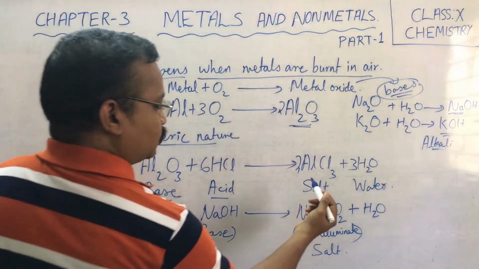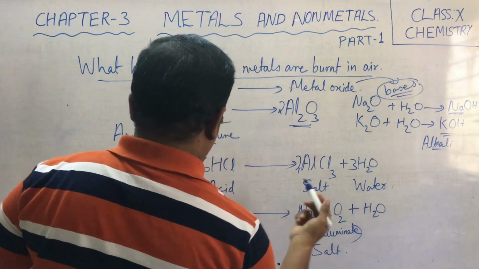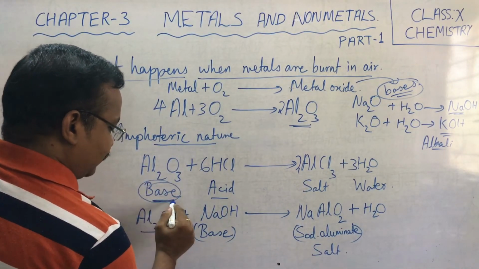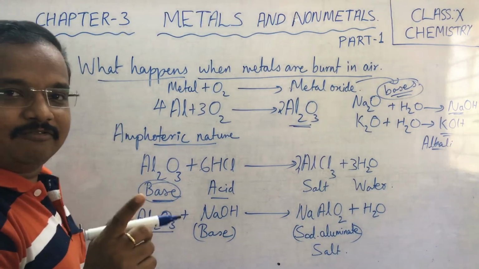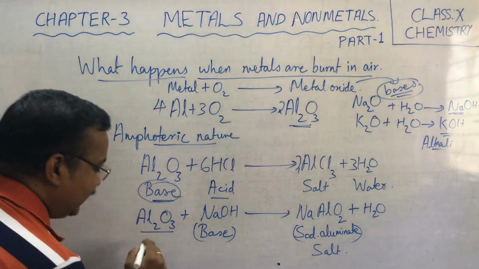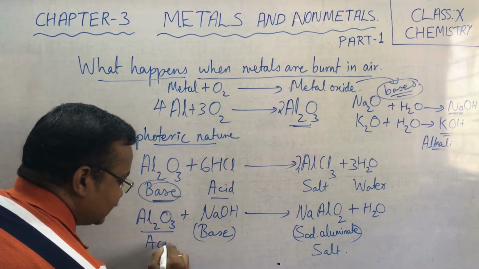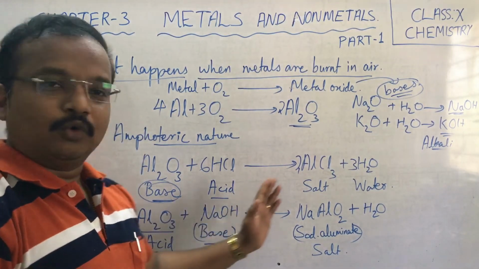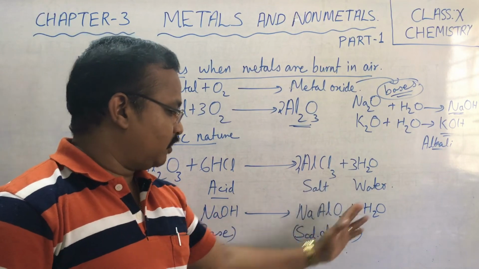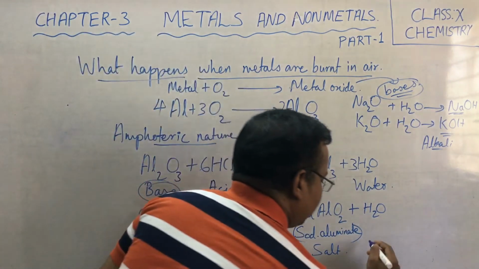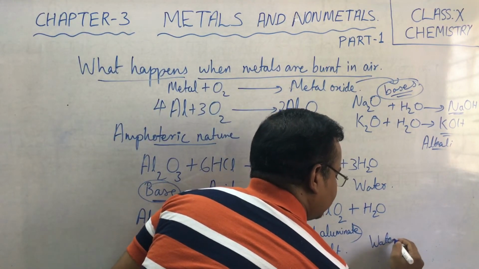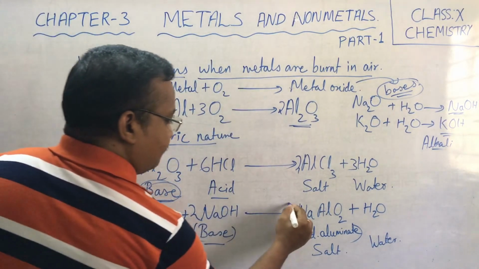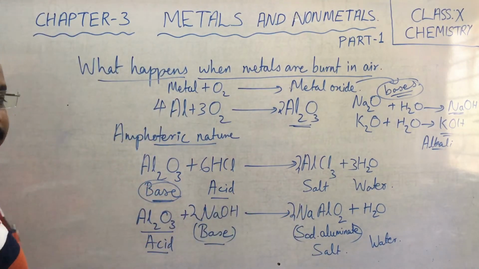So here also salt and water is produced, when aluminium oxide was acting as an acid. Now here you must understand in what way it acted. It acted like an acid. So acid and base react with each other, a neutralization reaction takes place, and salt and water are produced. Here also salt as well as water is produced. Children, you must remember one thing, okay, it is balanced.